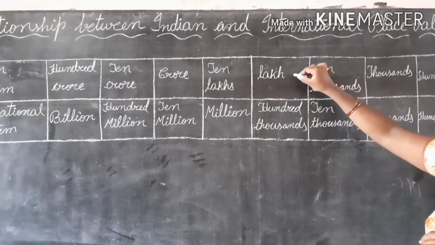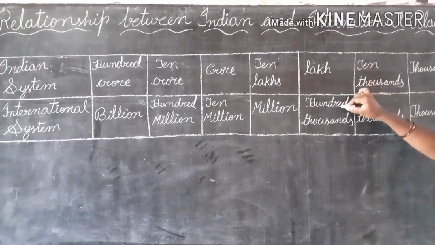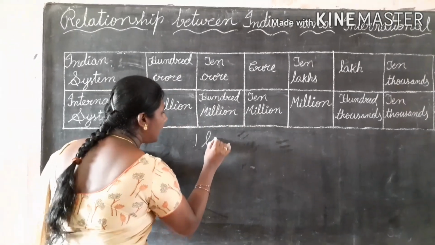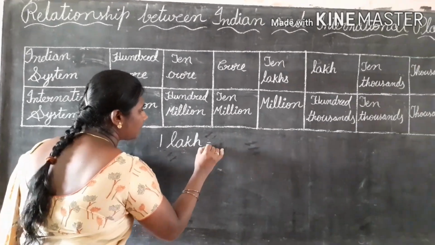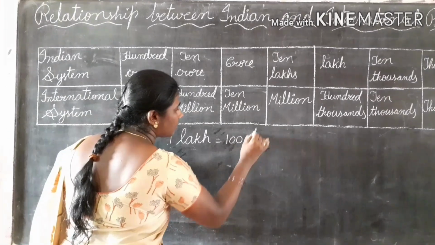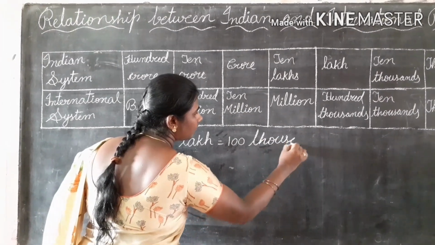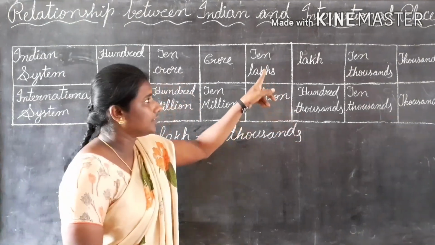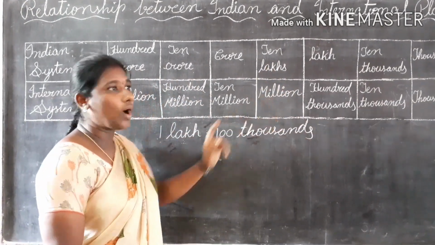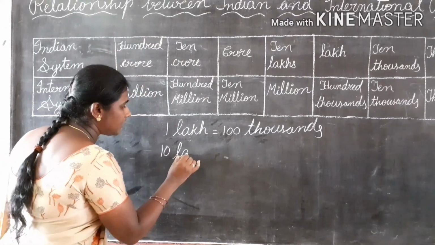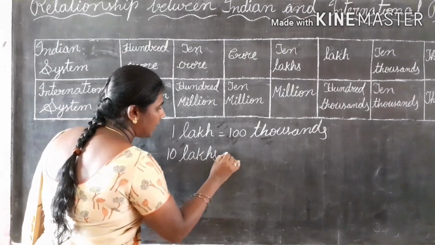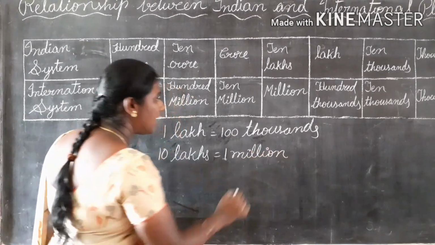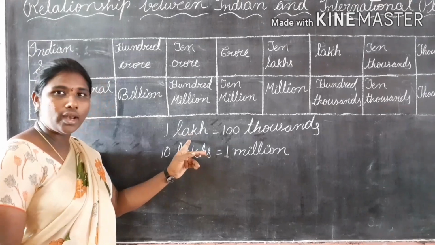Next, 1 lakh is equal to 100,000. Next, 10 lakhs is equal to 1 million. That means in place of 1 lakh, we can write 100,000.